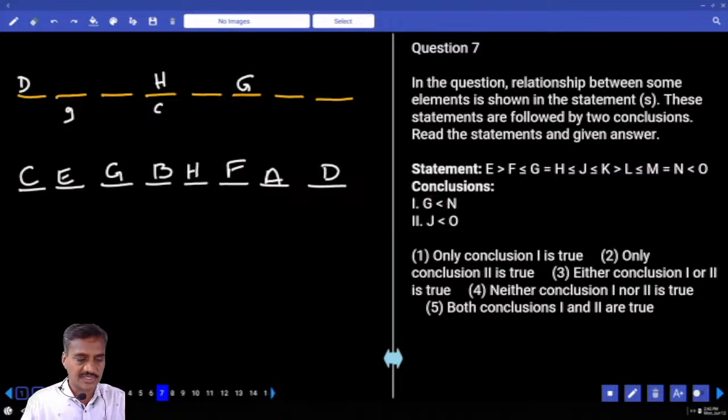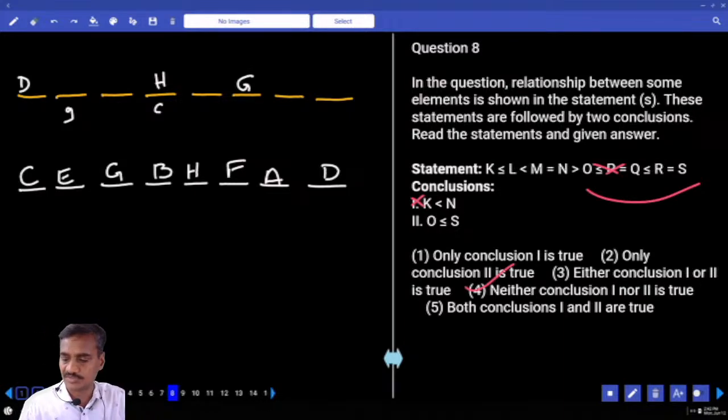Then the seventh one, G and N. Now in the seventh, G and N, G is here, N is here, between these two, 1 greater than, 1 lesser than, 2 opposite symbols. J and O. Now between J and O again, there is 1 greater than, 1 lesser than. Neither 1 nor 2, that is the choice for question number 7.